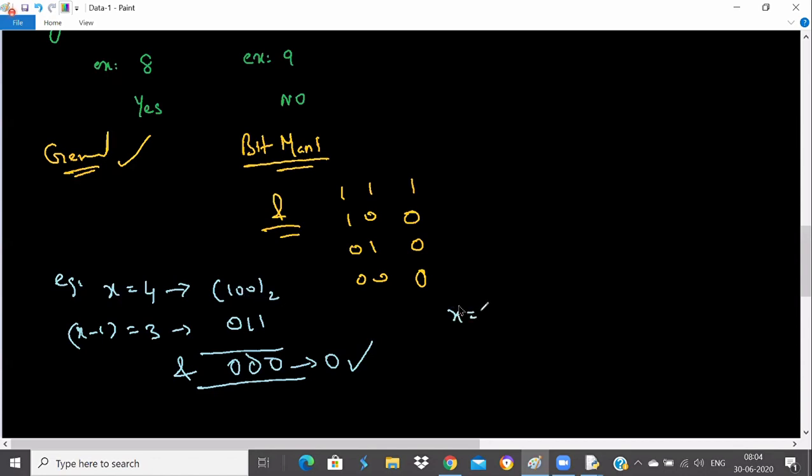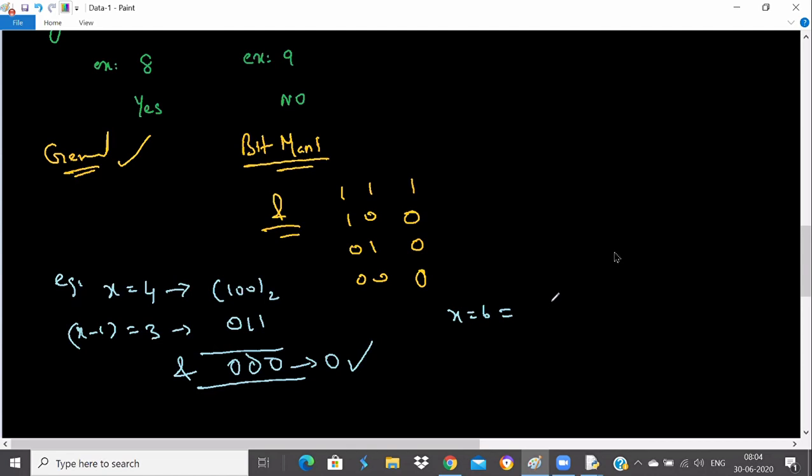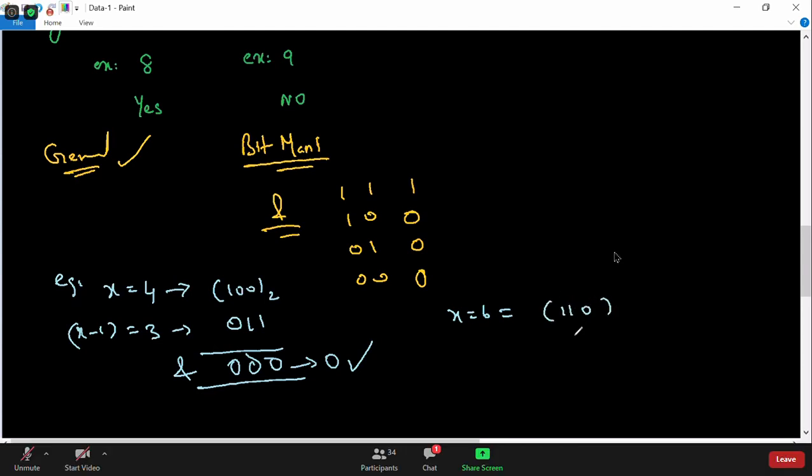Suppose let's take x is equal to 6. How do you represent 6 in binary? 110. Do you agree? I'll take 3 digits. What will x minus 1 be?